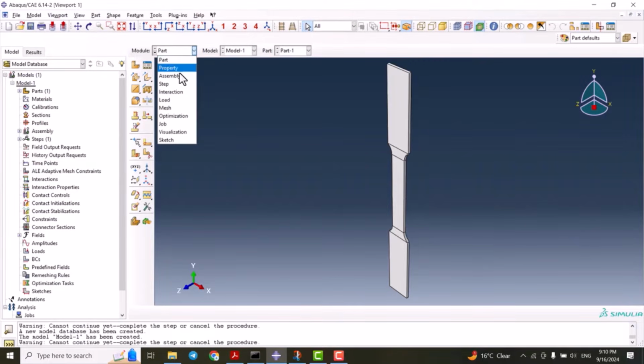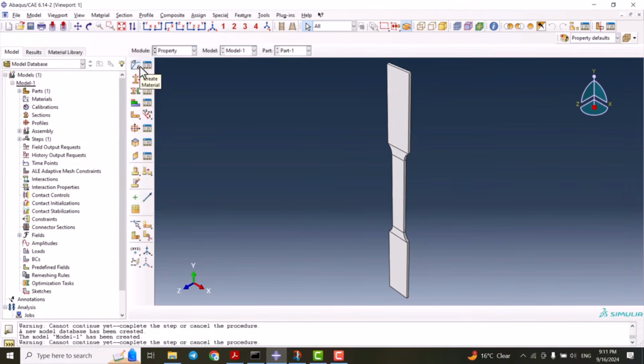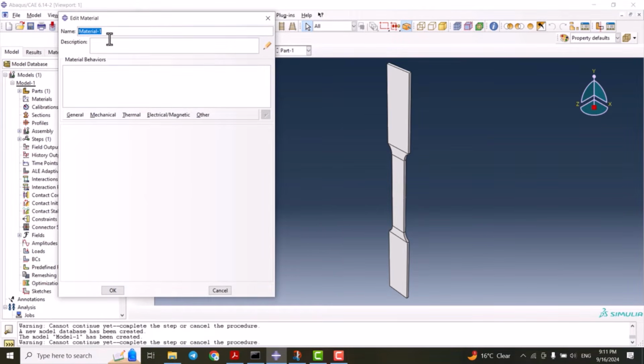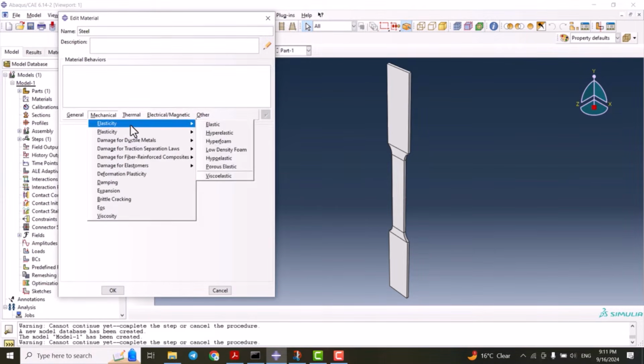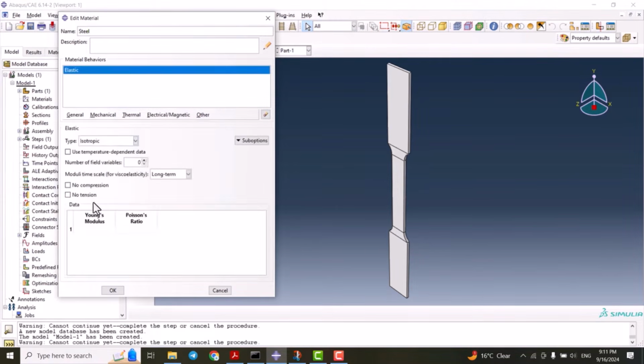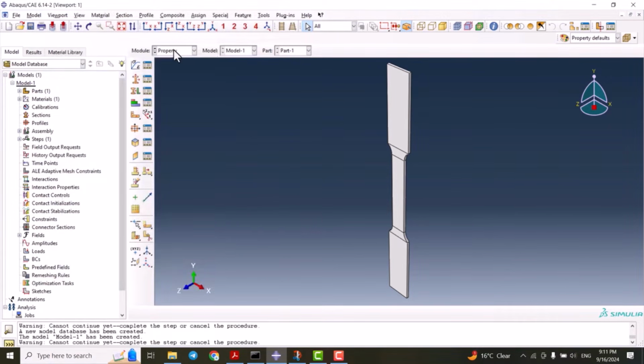Next, it's time to go to the property module. From create material, we create a material named steel, and from elasticity, elastic, we use the Young's modulus of 210,000 and Poisson's ratio of 0.33. So we're just going to simulate a very simple elastic tensile specimen. We don't have plasticity in this video, but in the next one we are going to have the plasticity.